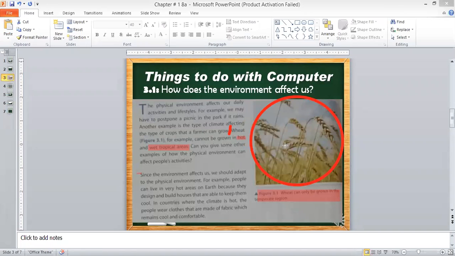For example, people can live in very hot areas on Earth because they design and build houses that are able to keep them cool. In countries where the climate is hot, the people wear clothes that are made of fabric which remains cool and comfortable.